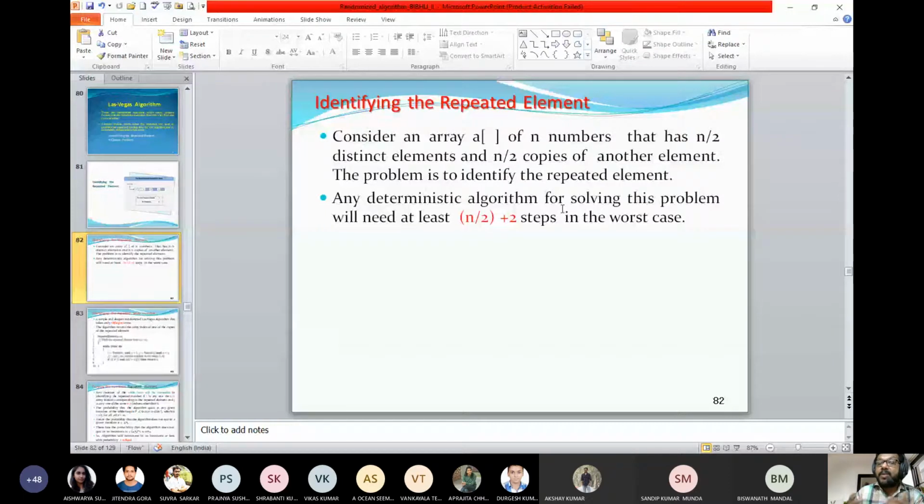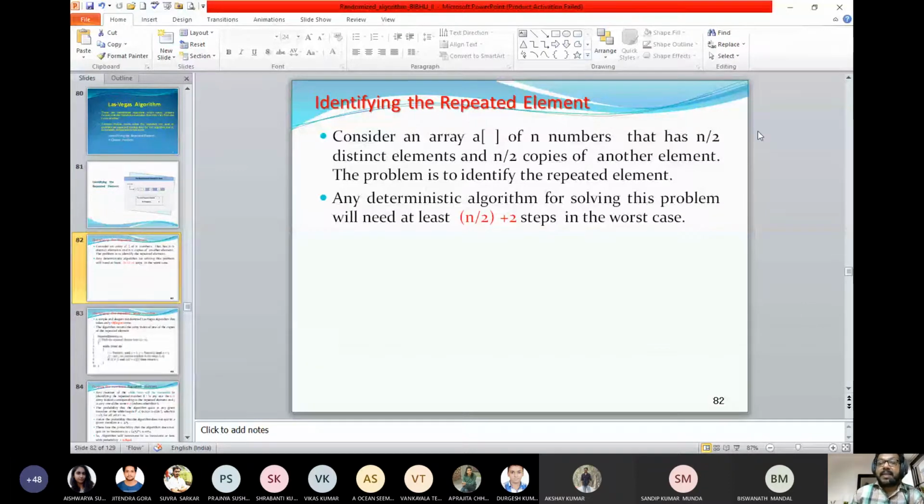And these n by 2 copies of the element are available from which position to which position? If there is an array of 10 elements, these n by 2 copies of the element may appear from index 1 to 5, maybe 2 to 6, maybe 3 to 7. So what is the number of possibilities? Are you getting me?